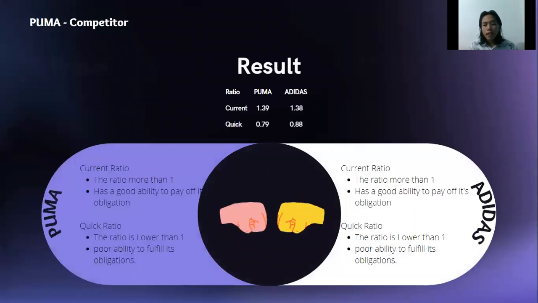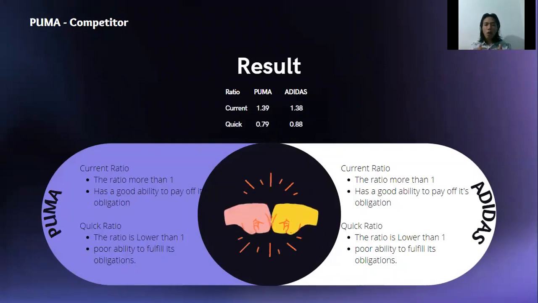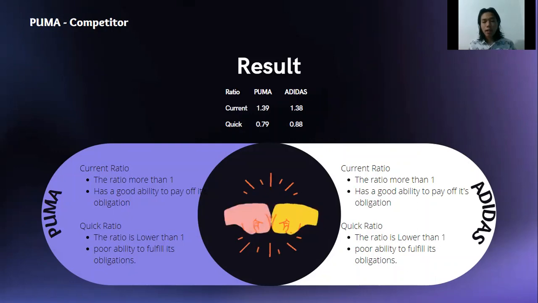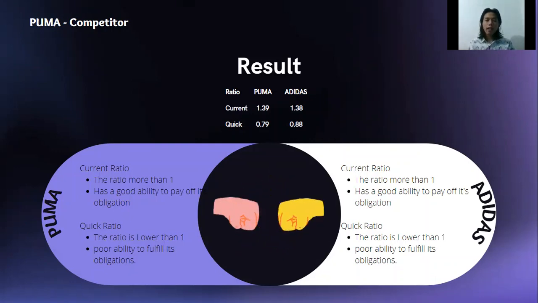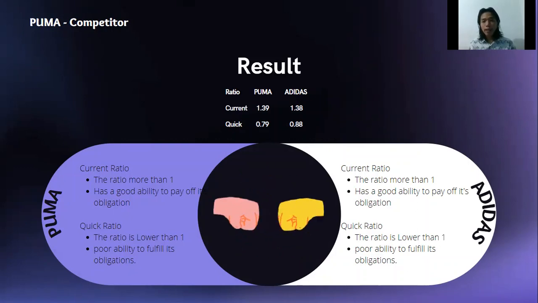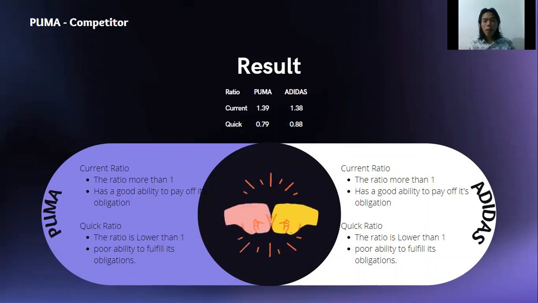The ratios of the two companies show results that are not much different. For Puma, the current ratio is 1.39, and for Adidas, the current ratio is 1.38. In the quick ratio, Puma's ratio is 0.79, and Adidas's ratio is 0.88.